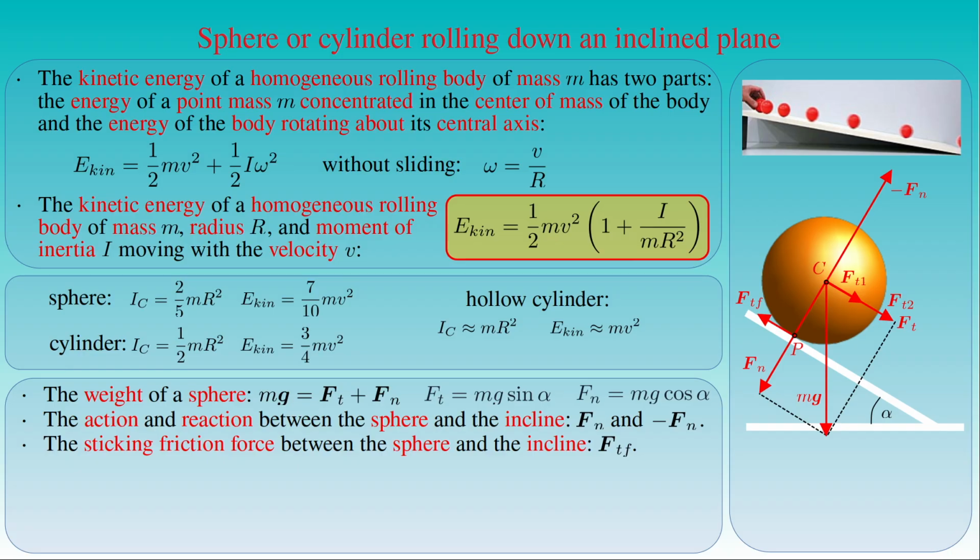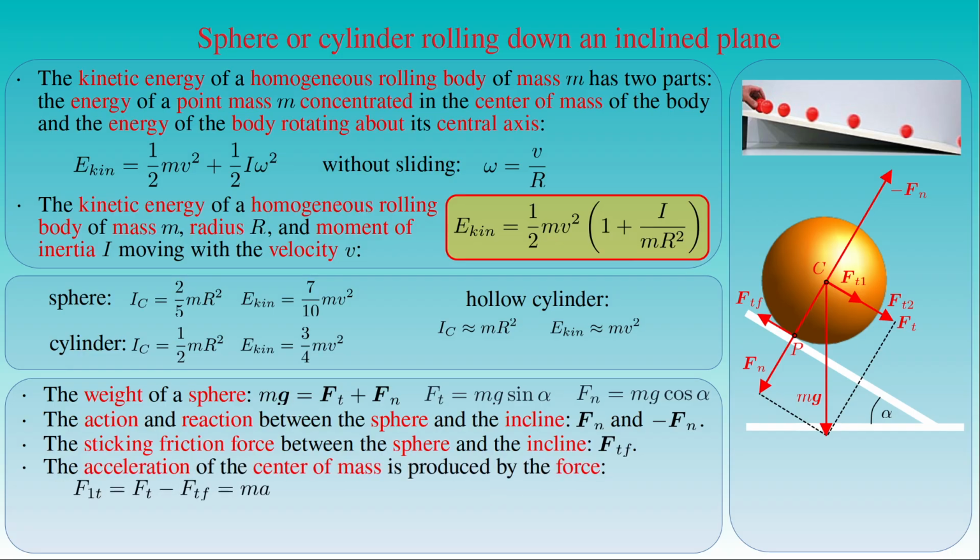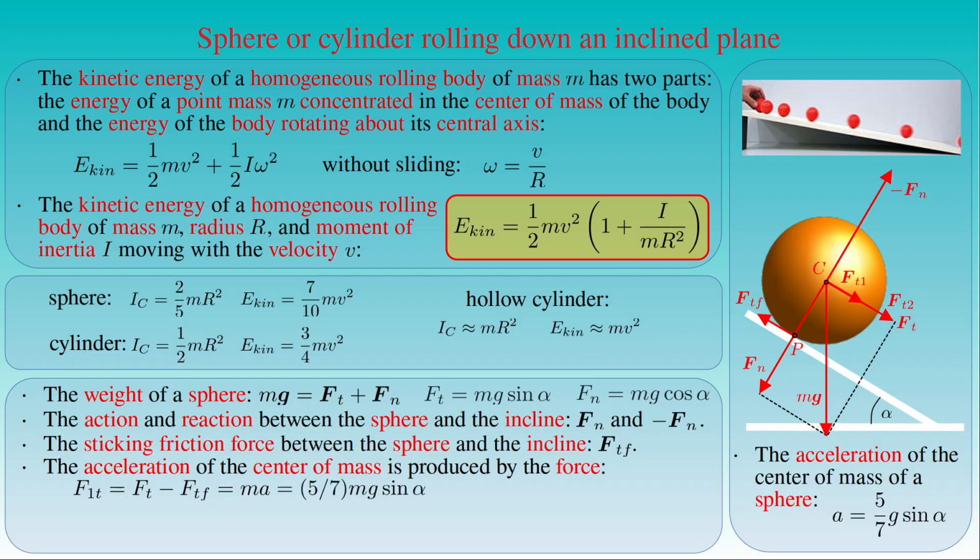Consequently, the magnitude of the force F sub T1 is equal to the magnitude of the tangential force Ft minus the magnitude of the frictional force F sub Tf, and this net force will produce the acceleration a of the center of mass of the sphere of mass m. As already seen, the acceleration a of a sphere of mass m rolling down a slope with the inclination angle alpha is given by 5/7 times the mass m times the gravitational acceleration g, times sine alpha, which we substitute into the right-hand side of the equation.